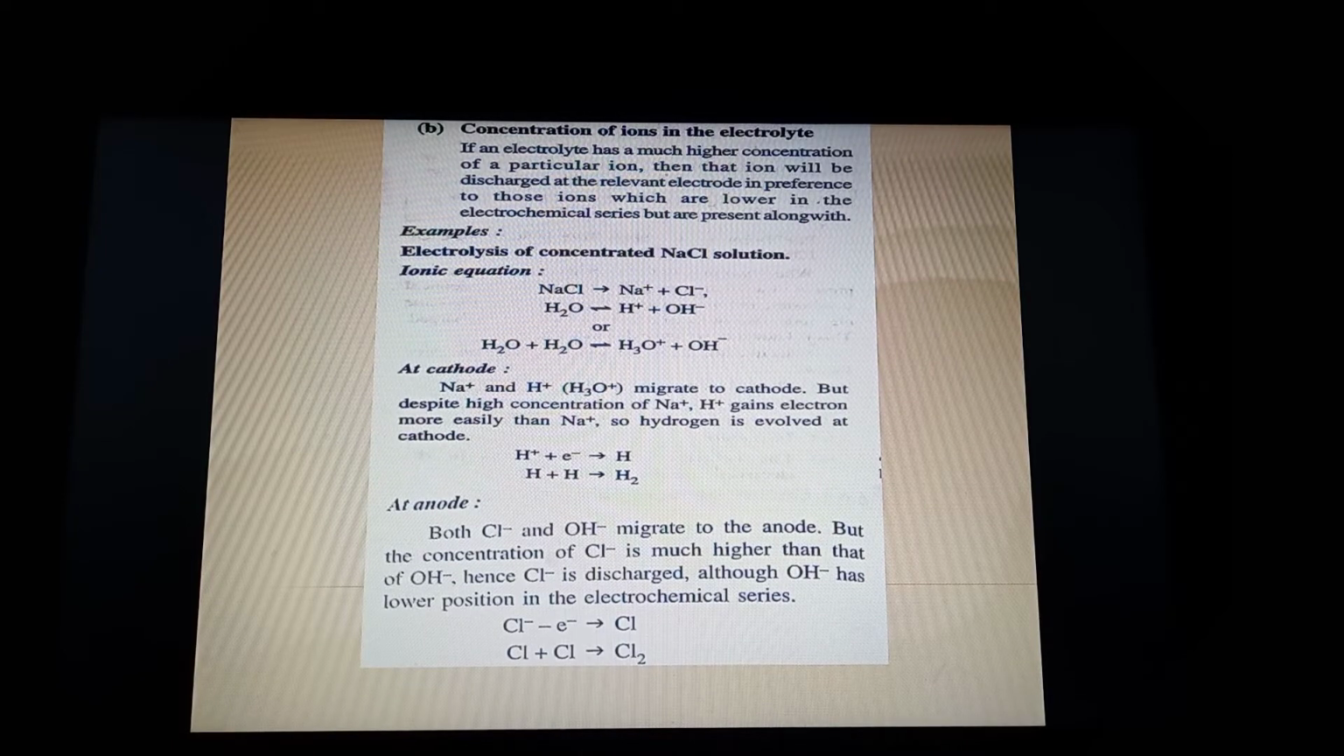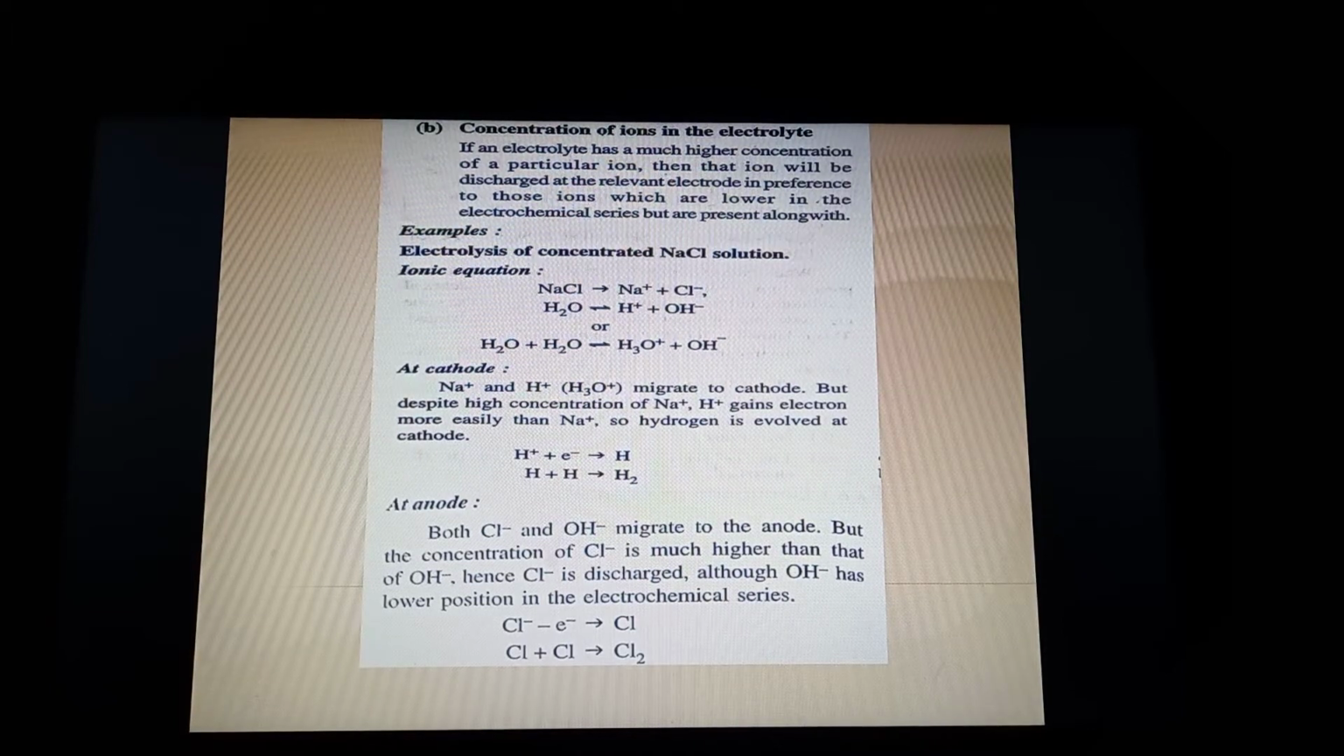Now one more Cl is formed in a similar manner. So the two Cls combine to become a gas, diatomic chlorine gas, and this is evolved from the anode in the form of a greenish yellow color gas. So what I am trying to emphasize is that sometimes hard and fast rules are not followed because of some other reasons. Here Na plus should have gone and got discharged, but it did not happen because Na plus is far too stable compared to H plus, so even after being in higher concentration it doesn't get discharged.